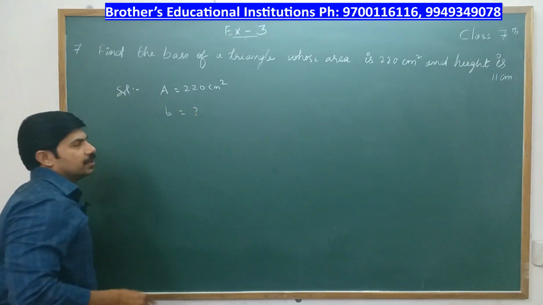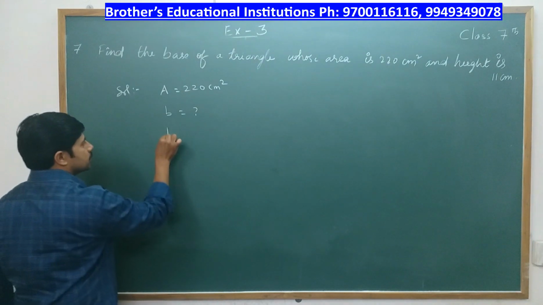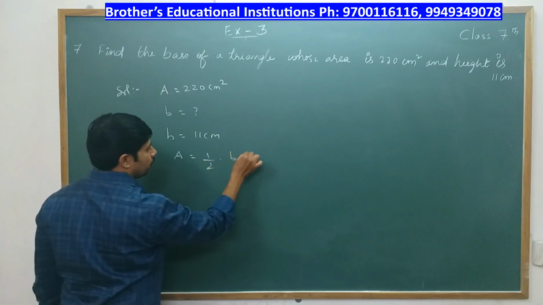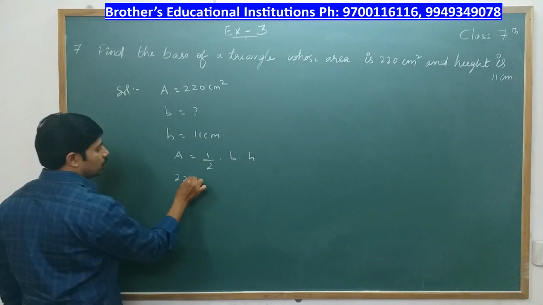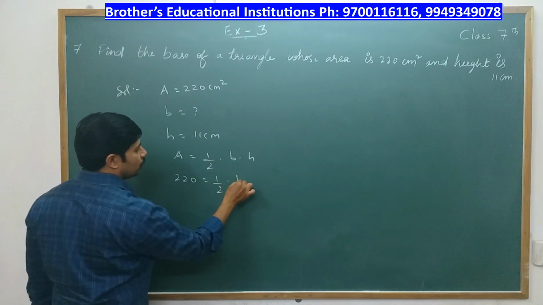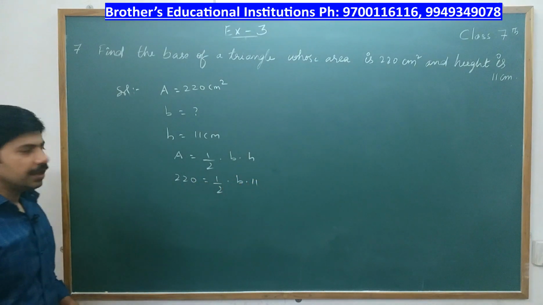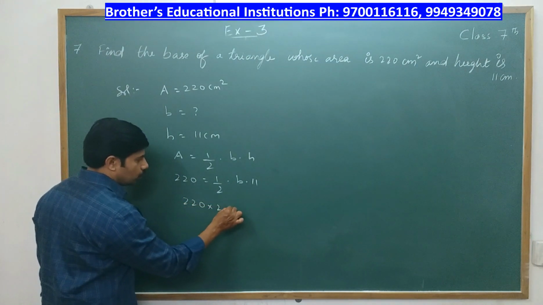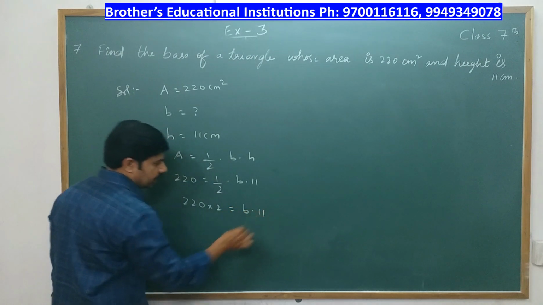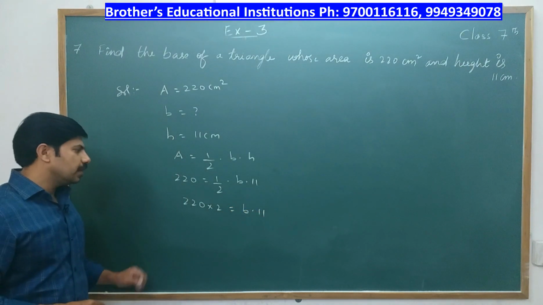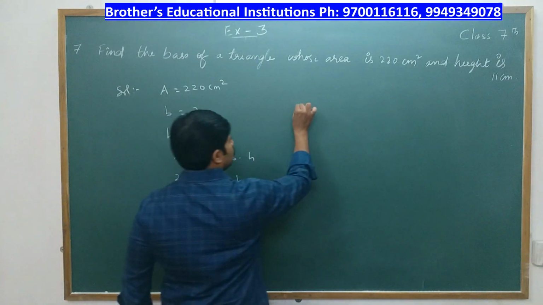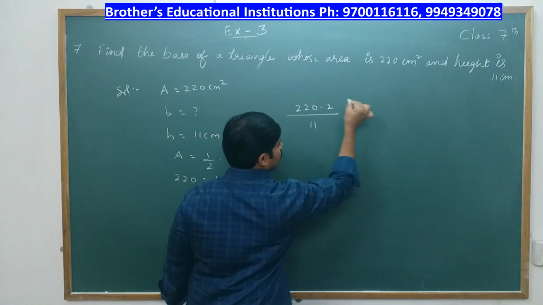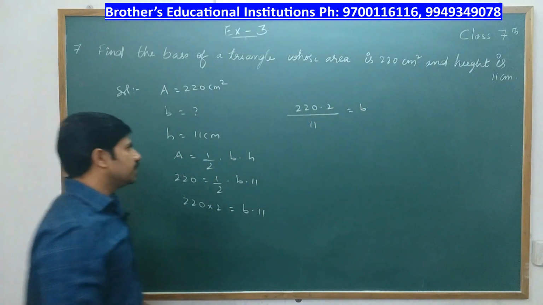We don't know the base, but height we know. What is height? 11 centimeters. So area of triangle is half into base into height. It is 220 is equal to half into base into 11. Now we just cross multiply. So what we get is 220 into 2 is equal to base into 11. Then to find the base, 220 into 2 divided by 11 is equal to B.